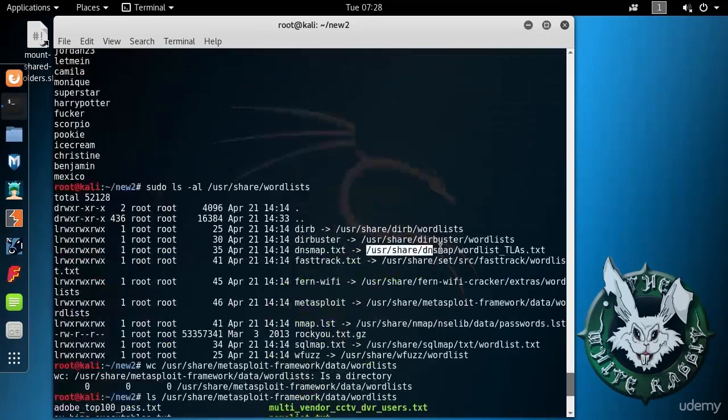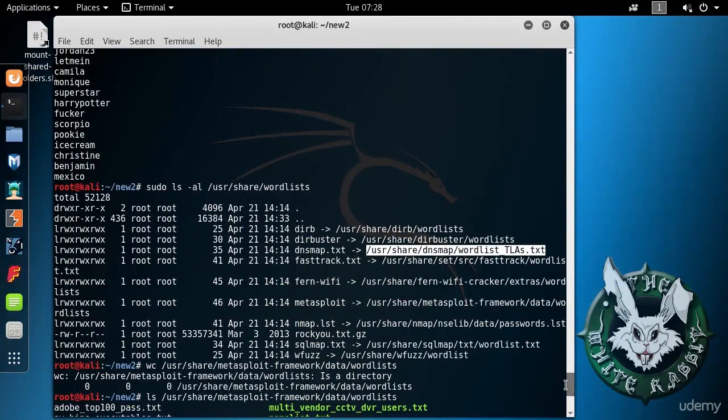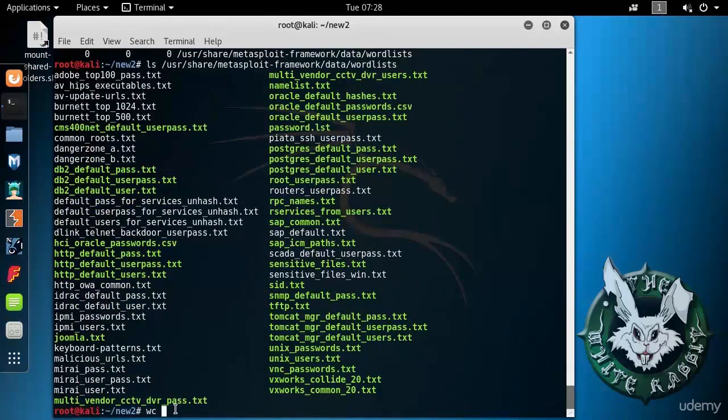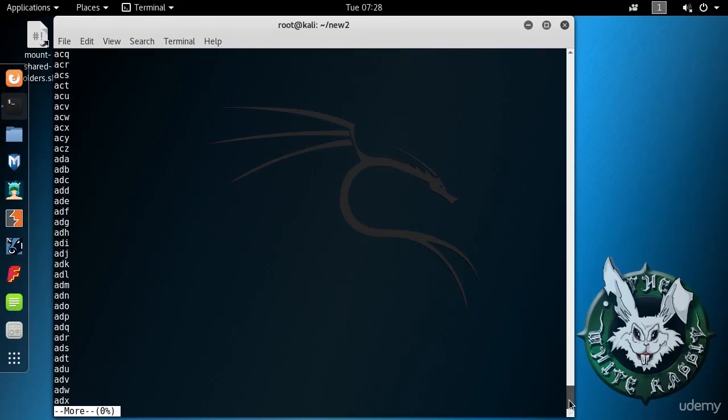Anyway, dnsmap, because some of these word lists that you find might not be very useful as far as guessing passphrases is concerned, and I'll show you why. So, 17,576 words, pretty cool, eh? So you might think that this will give you a better chance than the 5,000 words you find in the Nmap word list, and that was like 5,000 words, but very common words like hello there, and that showed up. And so we were able to guess the passphrase. Anyway, let's take a look at this file.